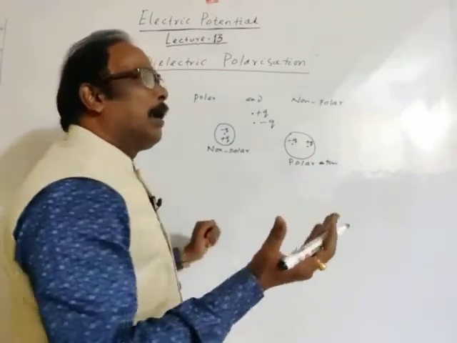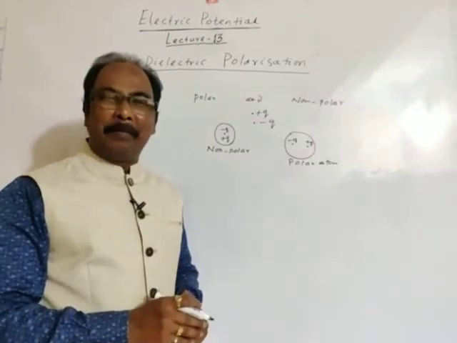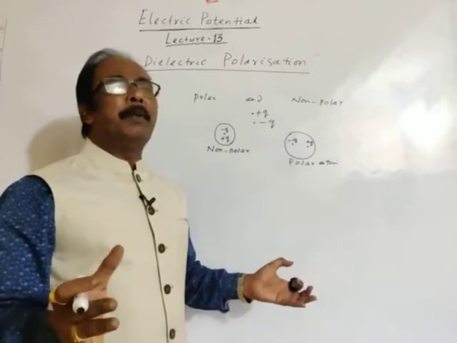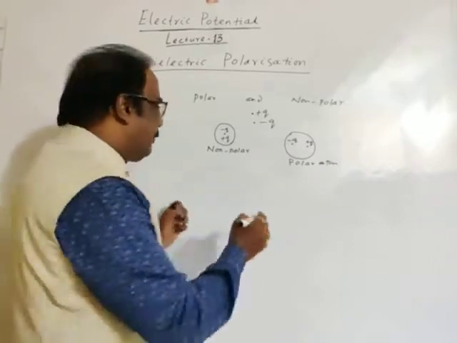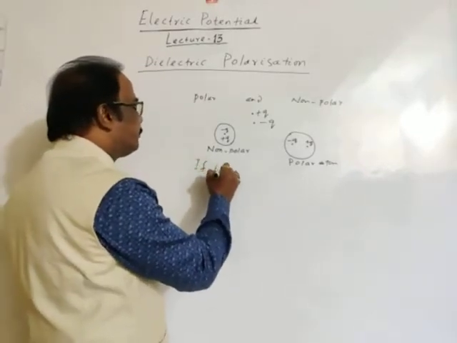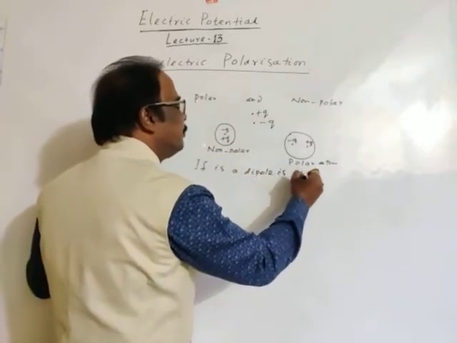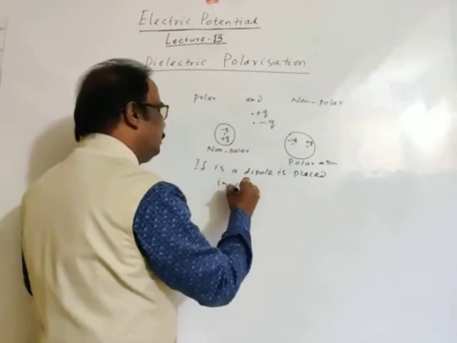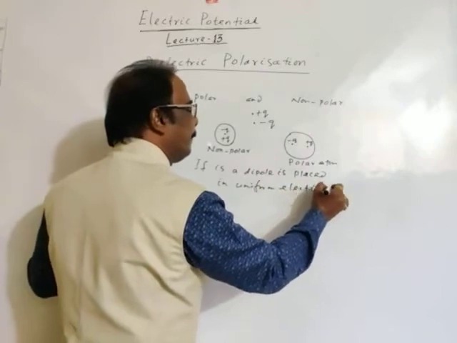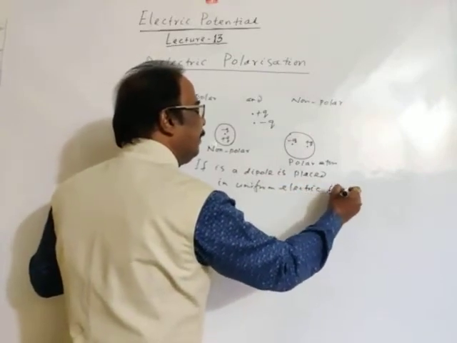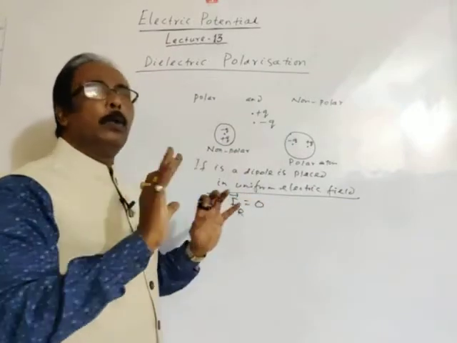And a polar atom consists of an electric dipole. If a dipole is placed in a uniform electric field, then the resultant force on the dipole is always 0.